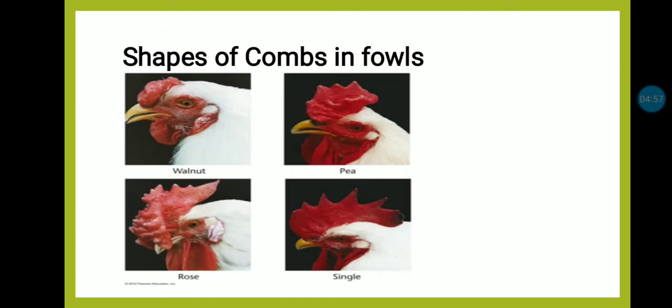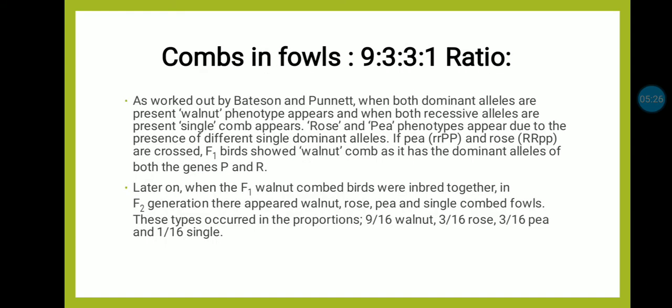These are the types or shapes of combs. In this diagram, walnut is developed due to the gene for pea as well as the gene for rose, and the single comb is due to the absence of the dominant gene for pea as well as rose. Hence, four varieties of combs are developed. This example was worked out by Bateson and Punnett.